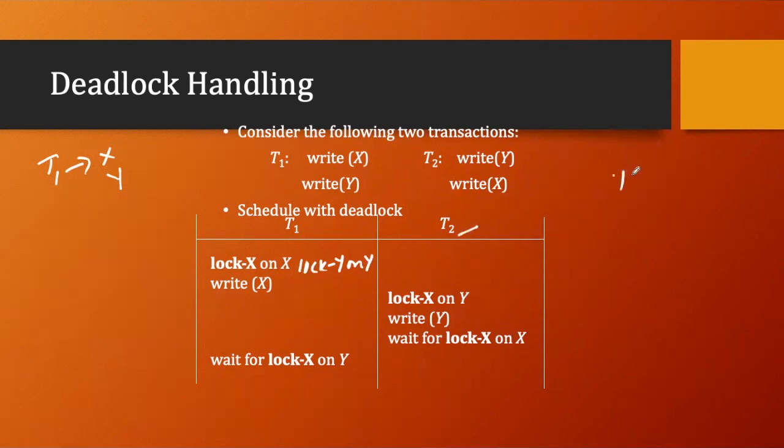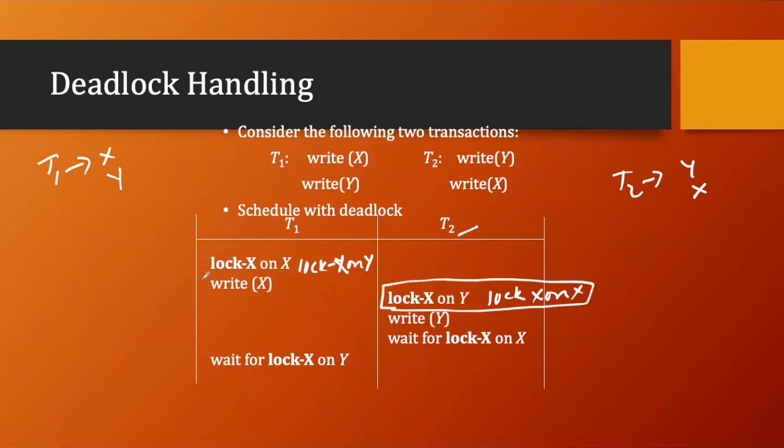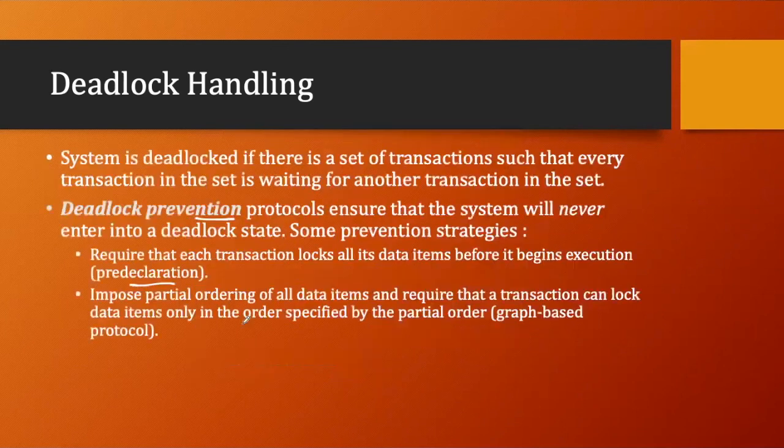The same thing will happen to T2 also. If T2 is coming into the system, it will tell the system that it needs the lock on Y and X. It takes the lock on Y, but it needs the lock on X also, so it will take that lock at the very beginning. When this situation occurs, let's say T1 has already taken the lock, so T2 will not get any lock, and T2 will wait for T1 to finish its execution, and only then will it start its lock procurement. So this is the first prevention mechanism.